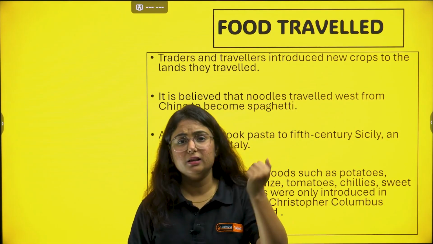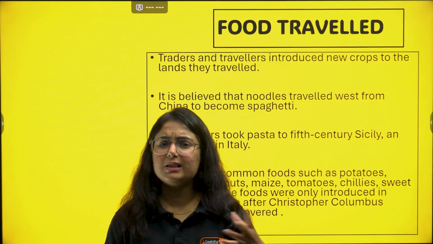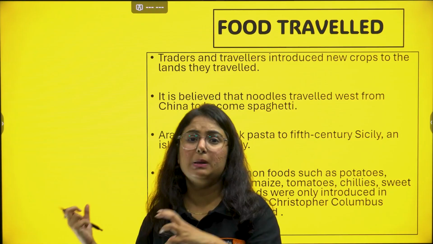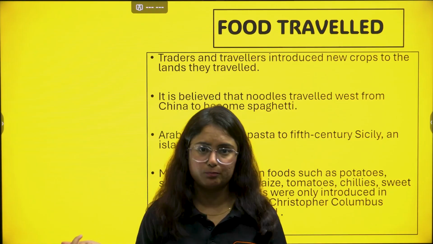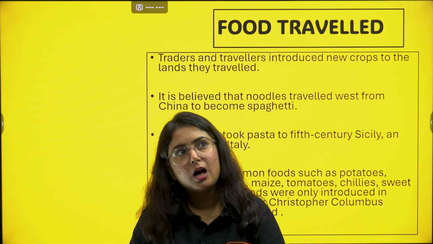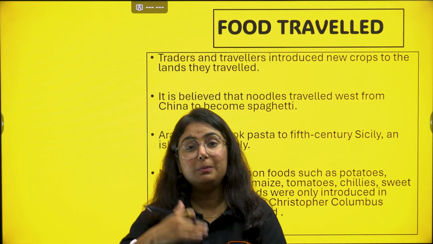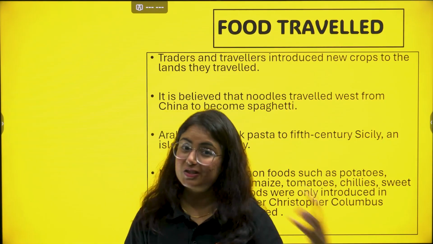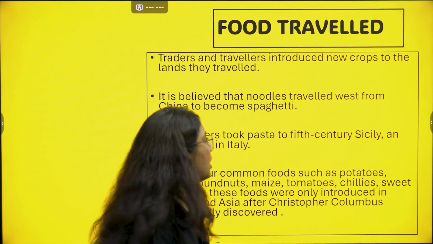For example, when we study modern history, we usually see that potato, tomato, all these came from Europe. It traveled by Portuguese people, by British people, Spanish people, and reached India. This is what we study. But you will be so surprised to know that these foods are also not from Europe. So many foods have a history. We are going to talk about that.